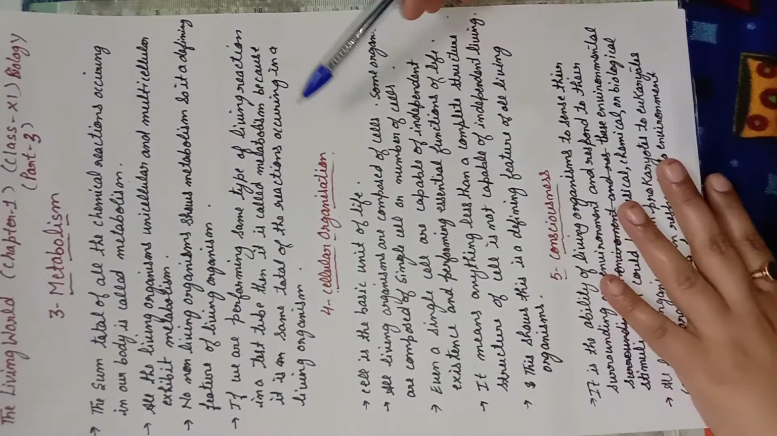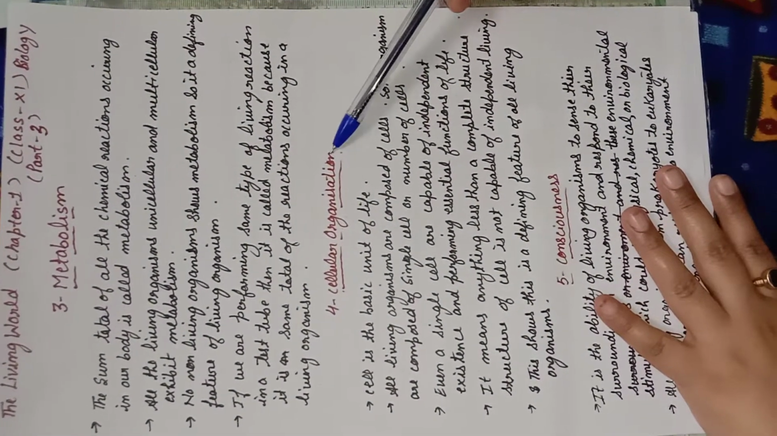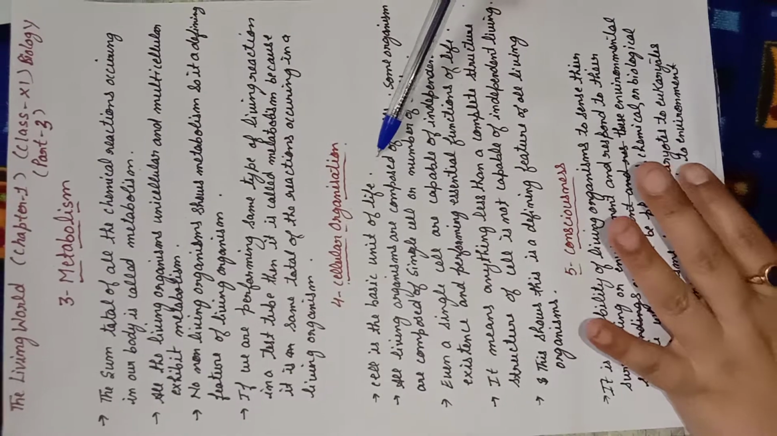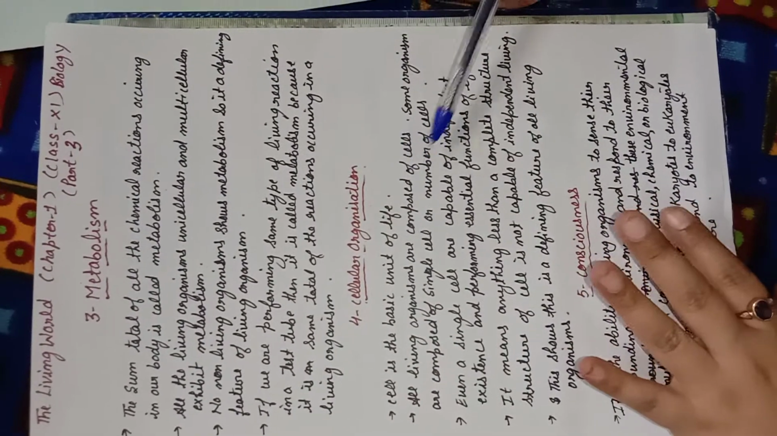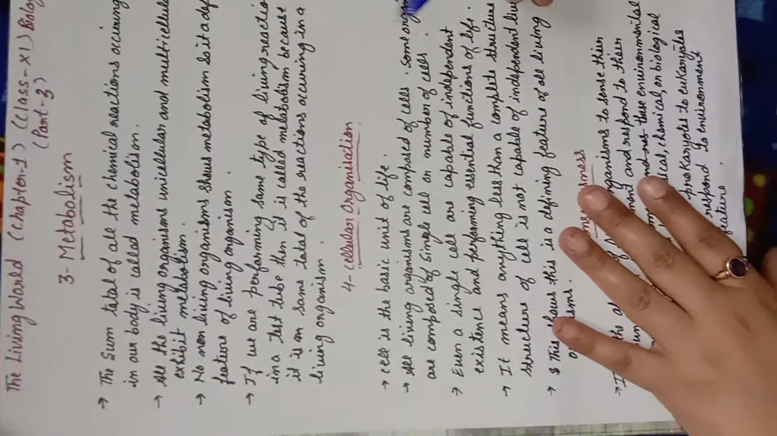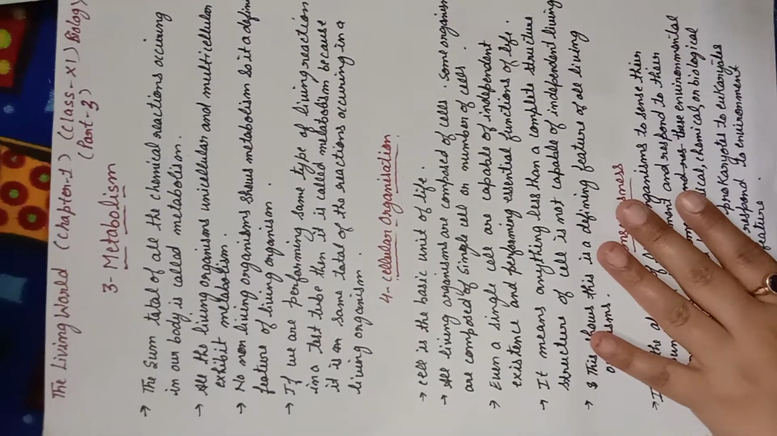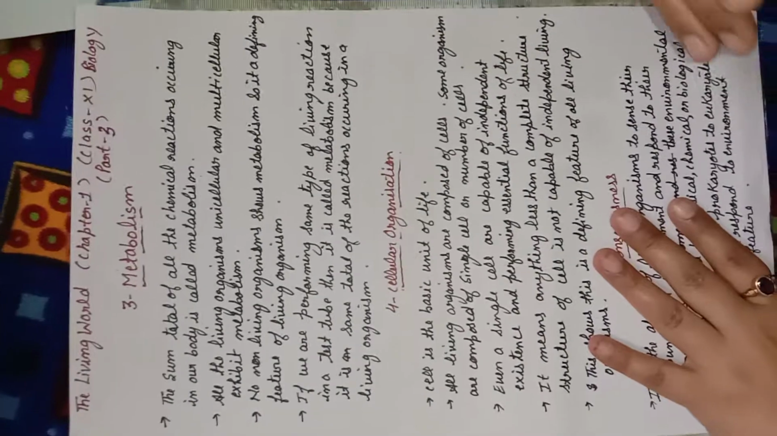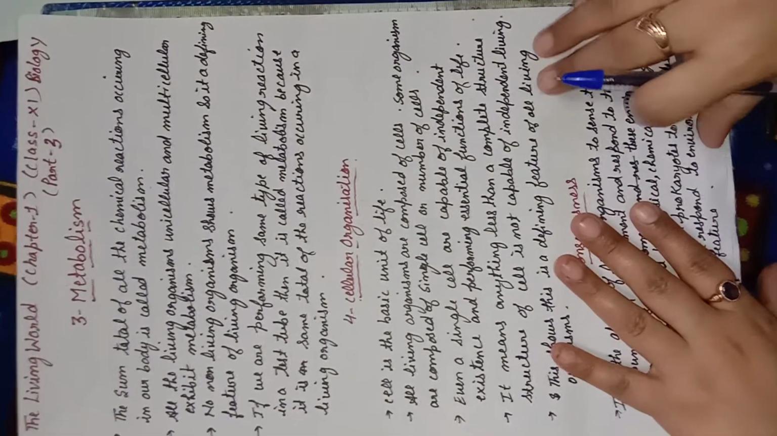Now the next one is cellular organization. We know that the cell is the basic unit of life and all organisms are made up of cells only, whether it is a single-celled or a multicellular organism. All the body is made up of cells only, and all the functions are performed in the cell.